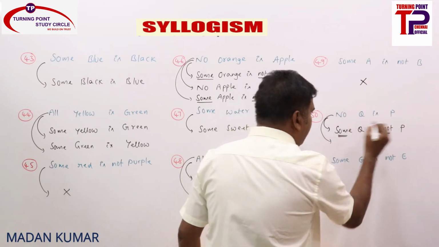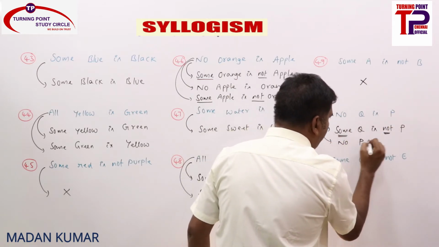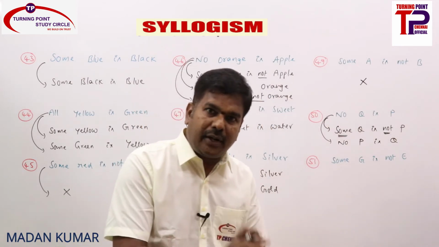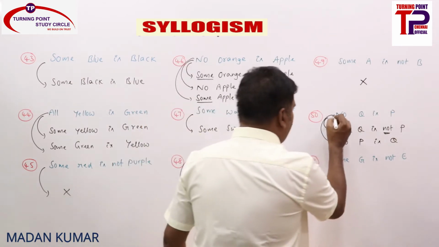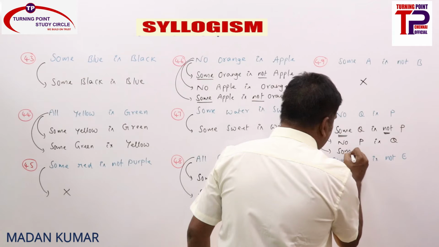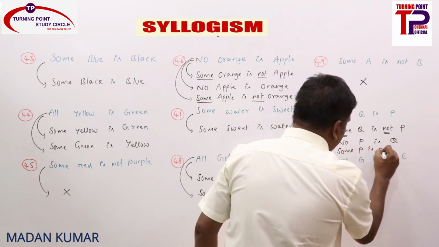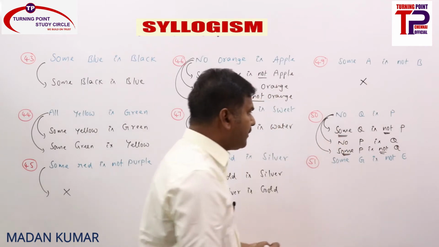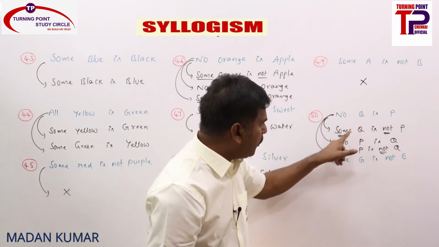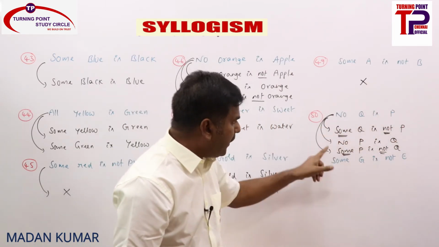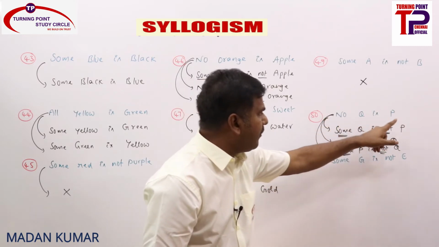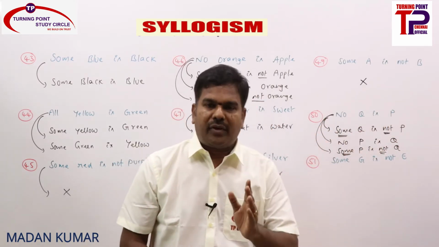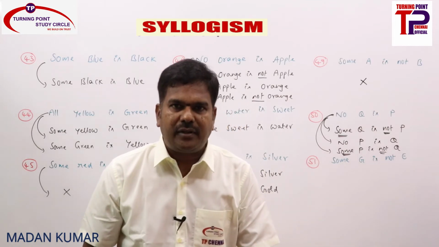Conversions: E can be converted into E. What will you get? No P is Q. And E can also be converted into O, right? So what will you get? Some P is not Q. So no Q is P means some Q is not P is also true, some P is not Q is also true, and the reverse of the E statement, no P is Q, is also true. So for the E statement there are three immediate inferences.